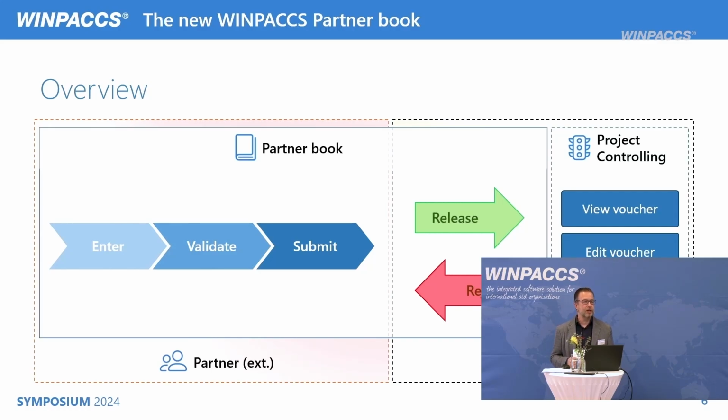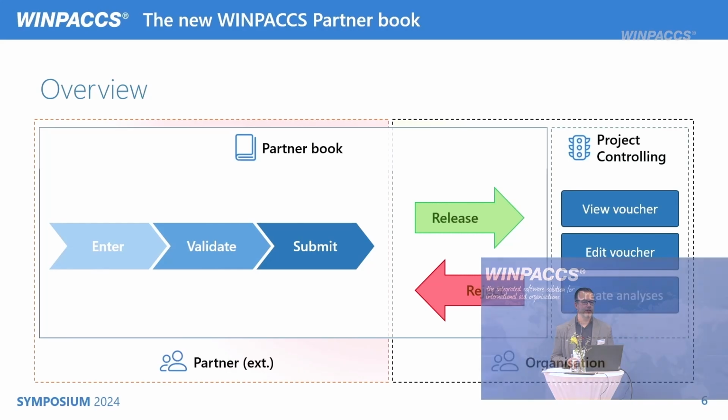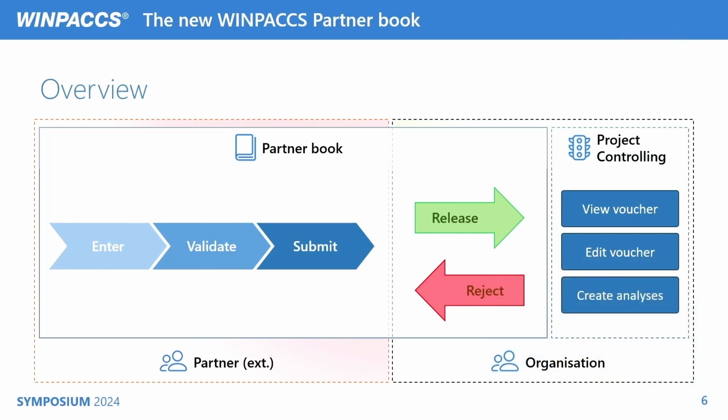So the first time we thought it's good for your partners to log into WINPACCS Cloud. We did not want to have another offline tool which brings new difficulties like how can I upload things, what happens if the automatic data exchange doesn't work. We did not want this, so we said the partners should be able to log into WINPACCS Cloud.